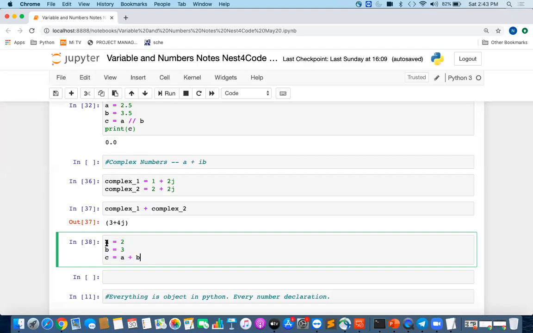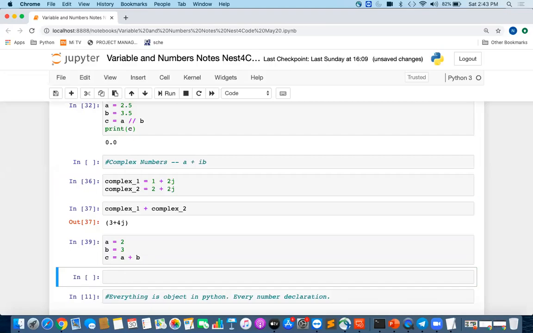So guys, I just wanted to introduce the concept that everything is an object in the case of Python. Whatever you declare, whatever you define, comes as an object in Python. So let us suppose I say a equal to 2, b equal to 3, c equal to a plus b. Do you think all these are objects? A, B, C? Do they look like objects? No, right? They don't look like objects. All these are just variables.